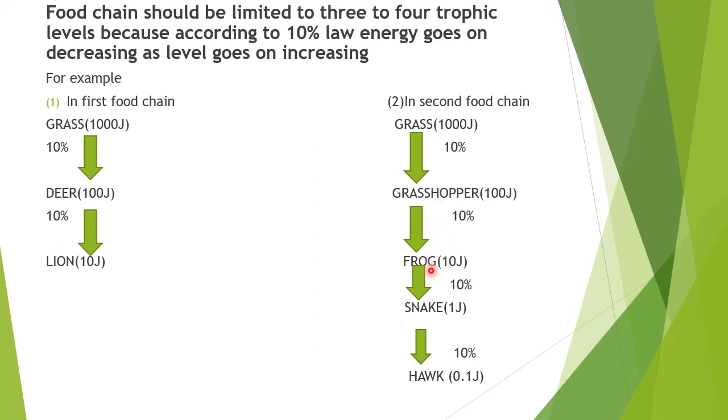Frog will have 10 joules, again due to the 10% law. Then snake 1 joule and hawk will have 0.1 joule. So as the level goes on increasing, the energy goes on decreasing. That's why each food chain should be limited to 3 to 4 trophic levels, because as the level increases, the energy goes on decreasing.